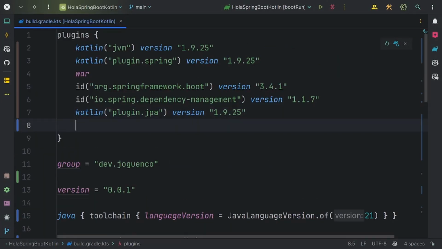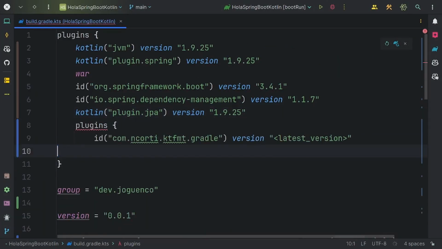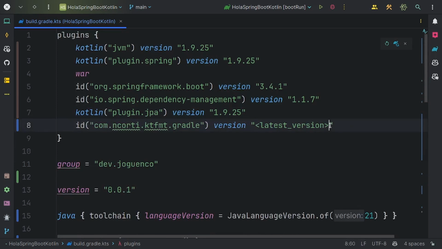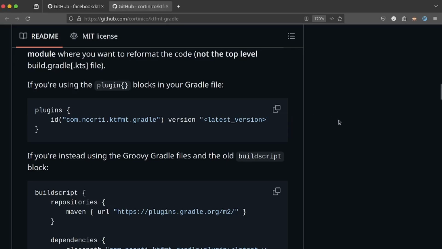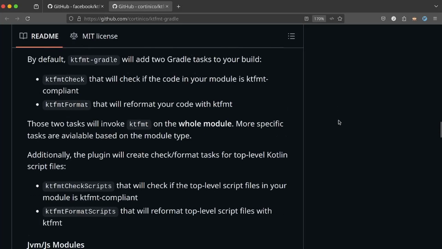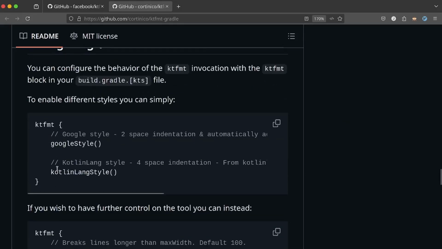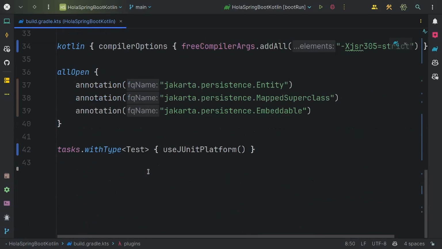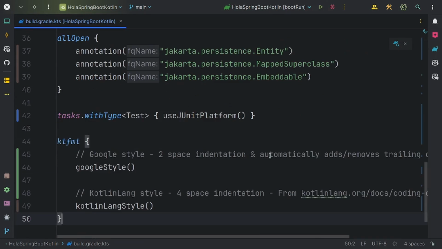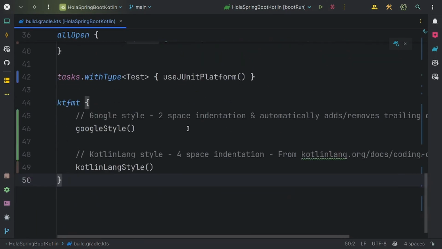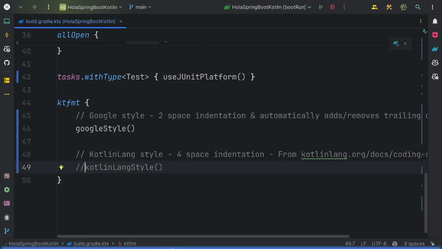We are going to install it in the project with Gradle. Go to the configuration file and add this code. In the plugin section we also have these other configurations, and we are going to paste them at the end of the file. Okay, in this section we have two options: formatter with Google style and Kotlin style. We are going to try Google style.